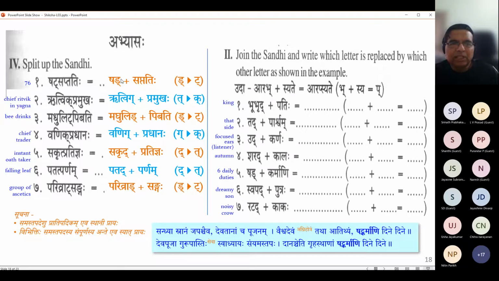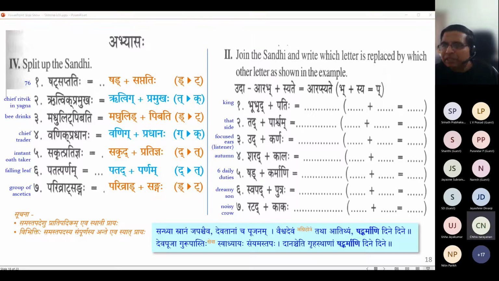So generally what you see, the Jastva form is what you are seeing in the split. Shad, Rutvig, Madhulid, Vanig. I am deliberately over-pronouncing the last letter, guys, just to highlight it. Sakrad, Patad, Parivrad, like that. Normally I wouldn't read them like that. I would just read them as Shad, Rutvig, Madhulid, Vanig, Sakrad, Etad, Parivrad. I am highlighting it, so that's why I'm dragging it a bit. Okay, don't pronounce like that. Just for demonstration, I'm doing that. Okay, so thank you, Bagini.